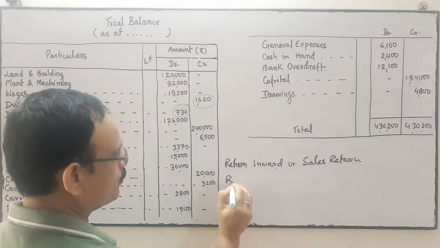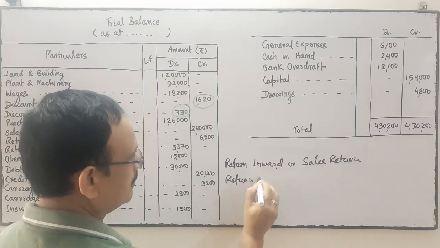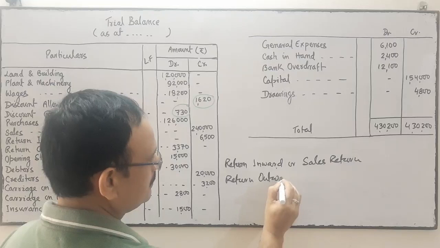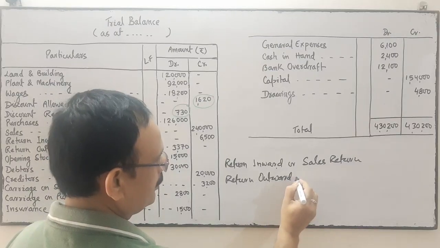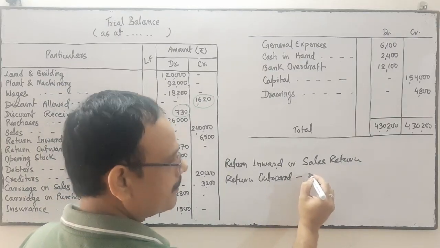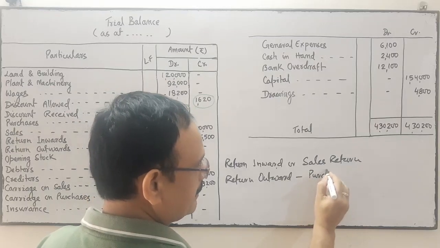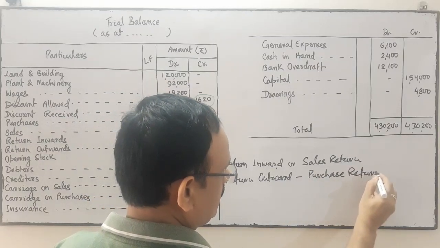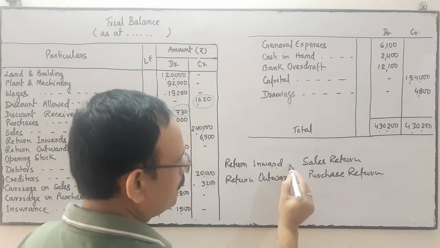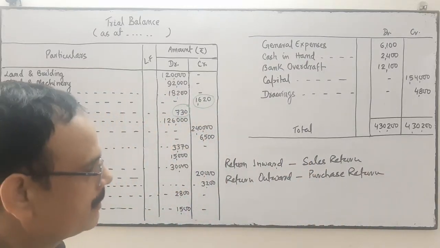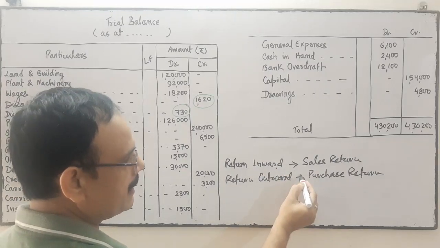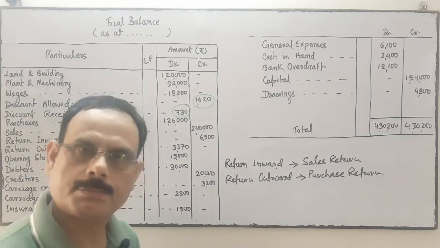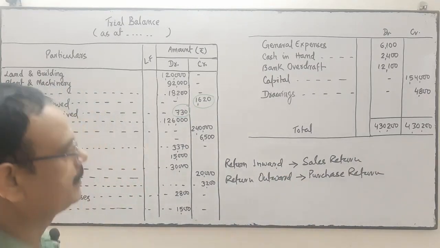And return outward means it's a purchase return. Okay. So return inward means sales return, and return outward means purchase return.